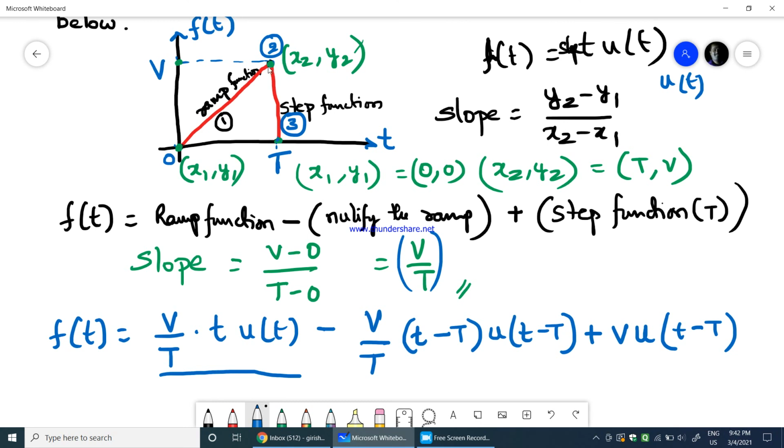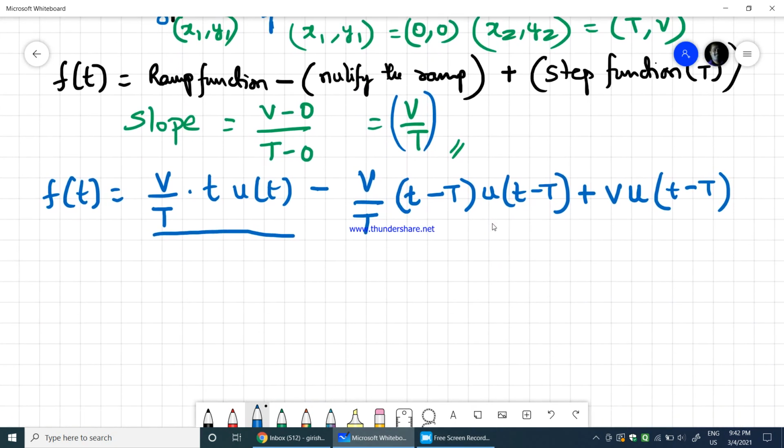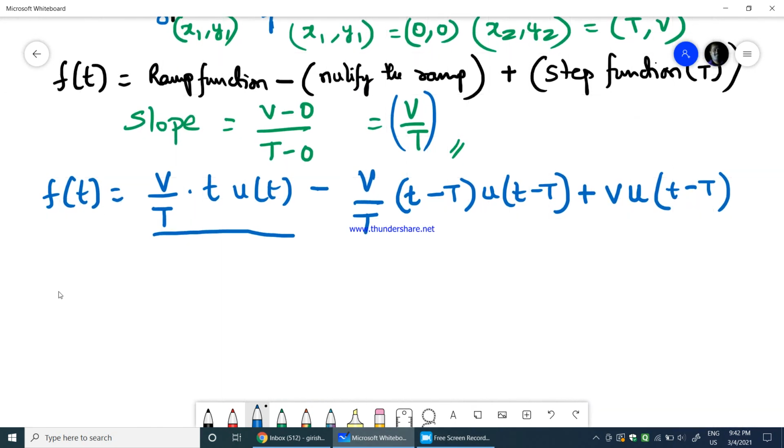Now the magnitude of the step function is nothing but the distance of that step function from the origin. Its distance is v, because 0 to v is v, multiplied by, it is not just u of t now, as it is the step function at the delay of time capital T. So it becomes u of t minus T. Now we need to find the Laplace transform here.